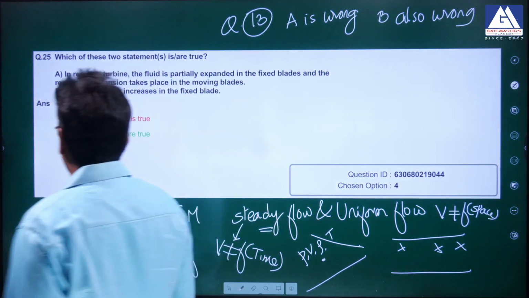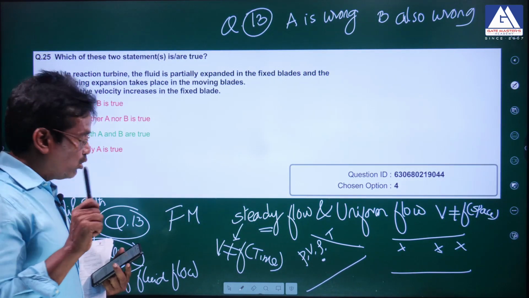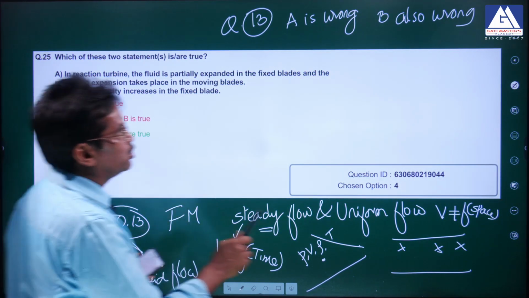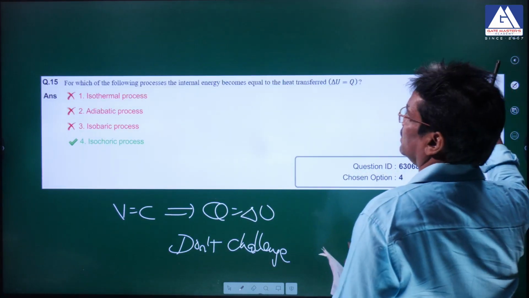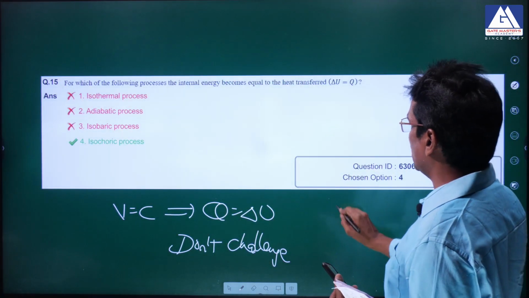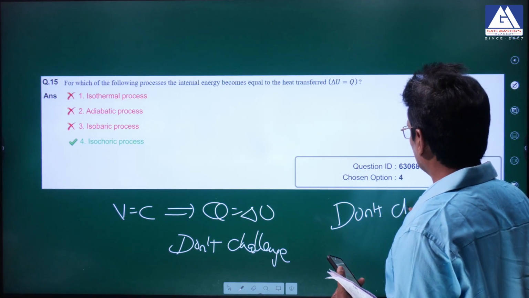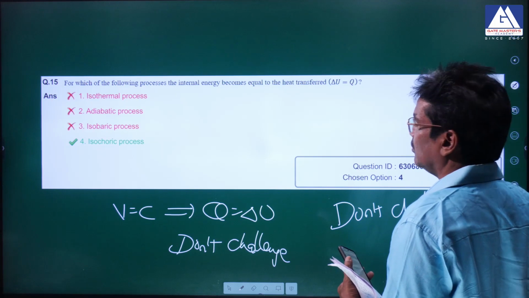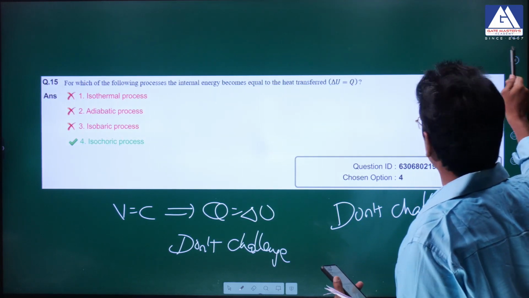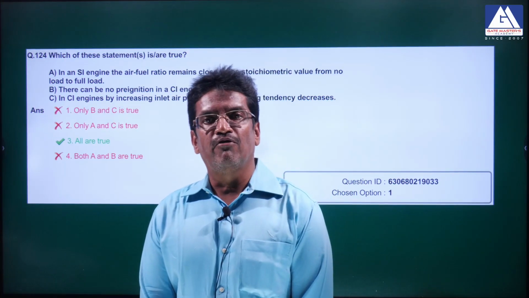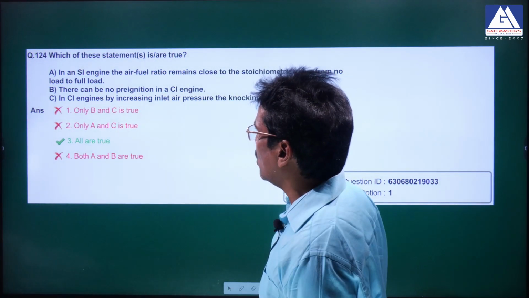Okay, I said don't challenge one question. Actually, looking at the list, don't challenge this because this is correct only. And one more thing, I am advising to challenge this question number 124 also.